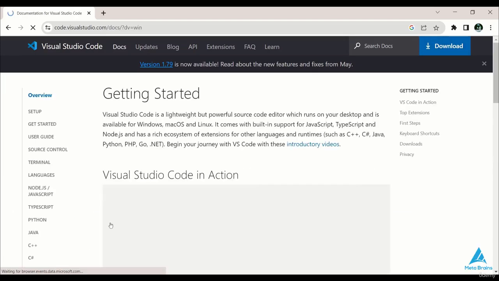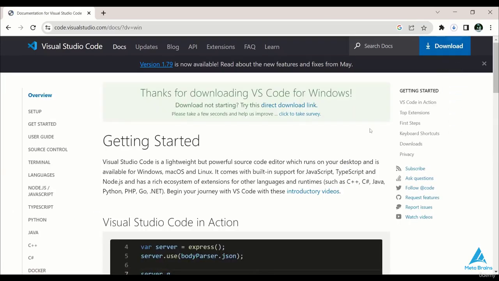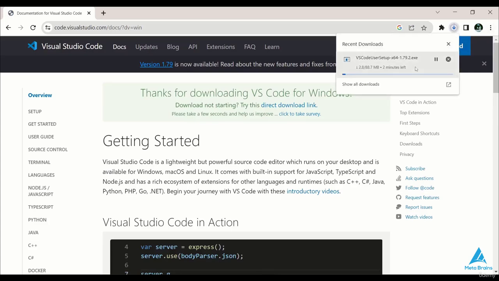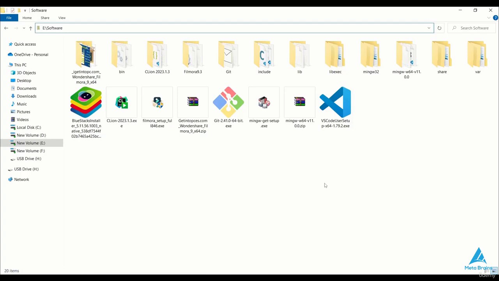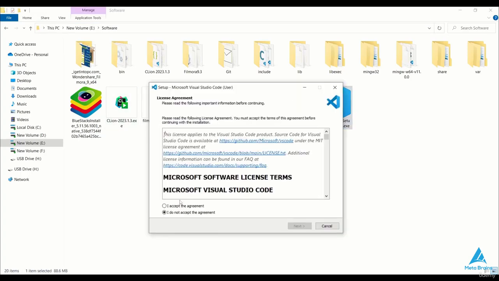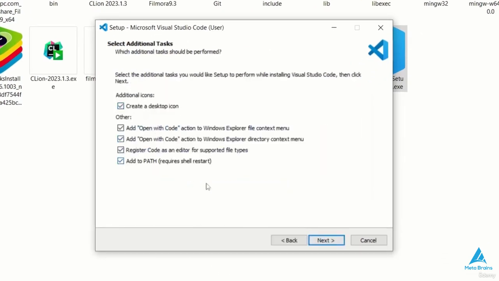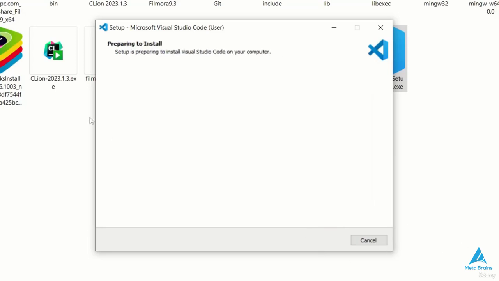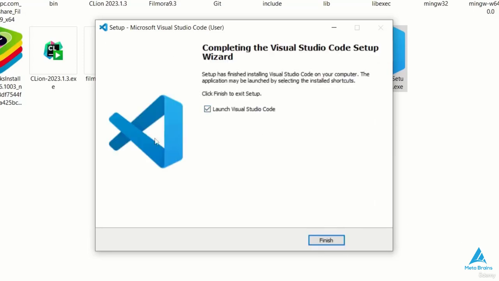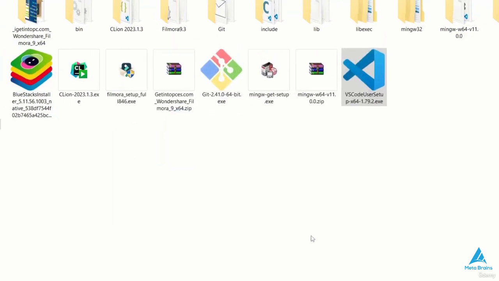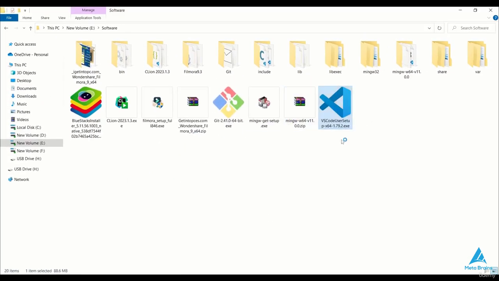Okay, now I'll click on the download button and start the download process. The download has started. Here, Visual Studio Code is downloaded. Now, I'll start the installation process. Firstly, I'll click on I accept the agreement, then click Next and select all the checkboxes. After that, I'll click Next and start the installation. Once the installation is completed, I'll click on Finish. Now, my Visual Studio Code is installed.